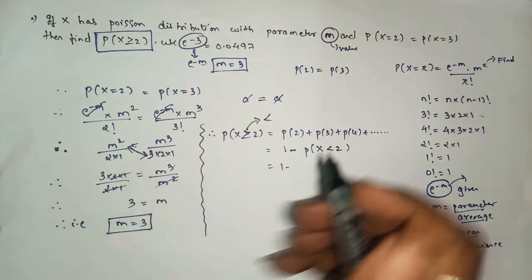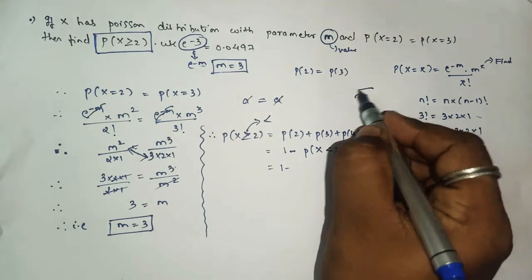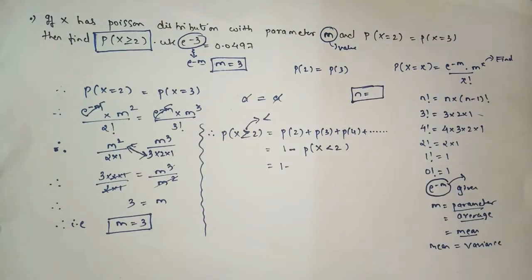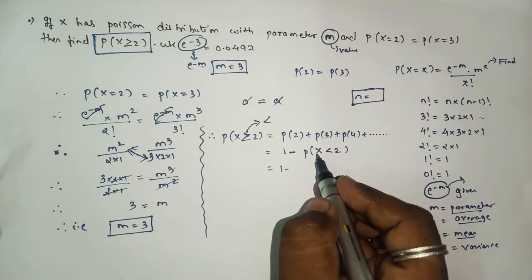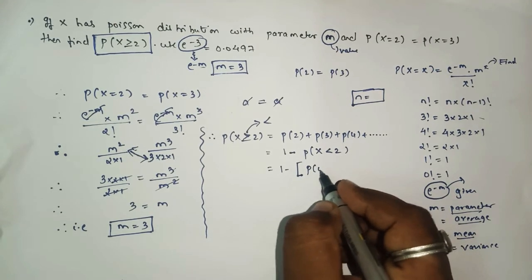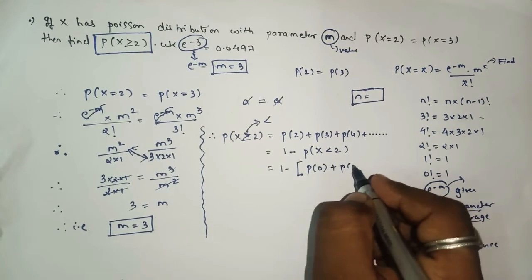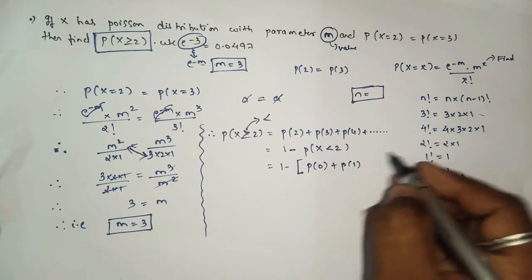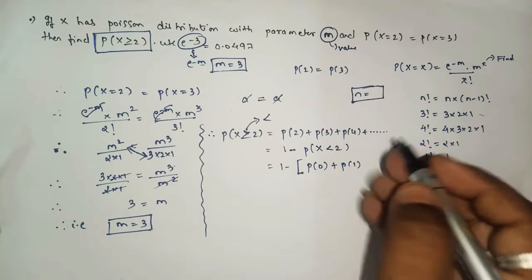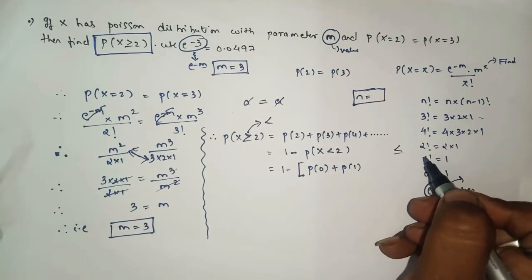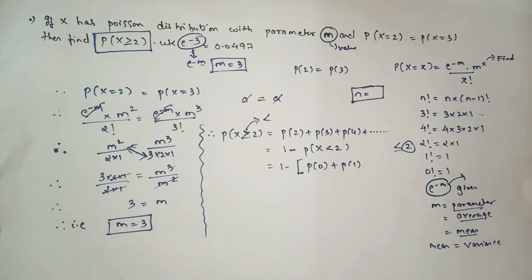But in binomial distribution, with the help of n, we used to get the idea of till where we have to take the values. Now here, what do you mean by X less than 2? X less than 2 means we have to consider the values 0 and 1. We cannot consider P of 2 because here it is less than. Less than means less than 2, that means 1 and 0 will come. Less than or equal to means you have to include this number also.